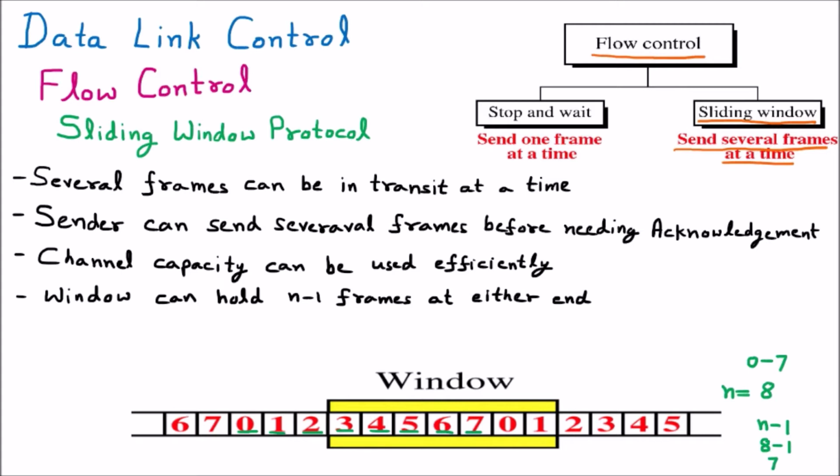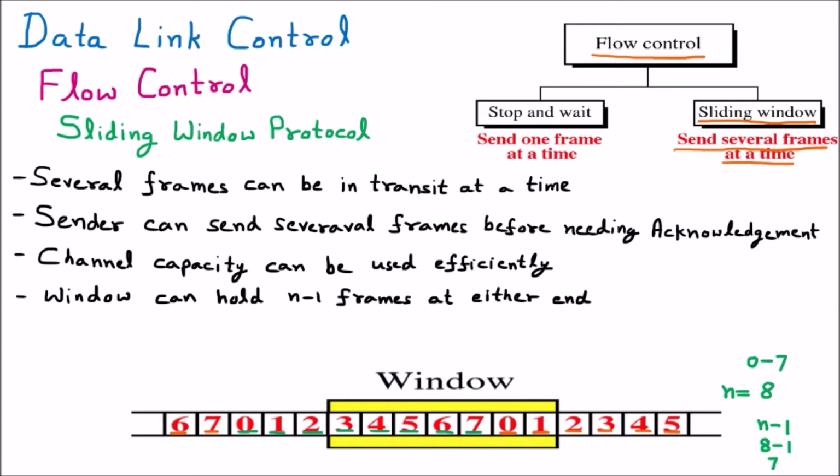You can see that the sequence of 0 to 7 is repeating again, because the window will move further and frames are going to be sent. Here again it is 0, 1, 2, 3, 4, 5. We are assuming that 6 and 7 are somewhere else, maybe going back like this. So this is the sequence from 0 to 7.